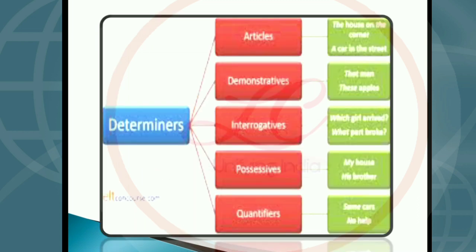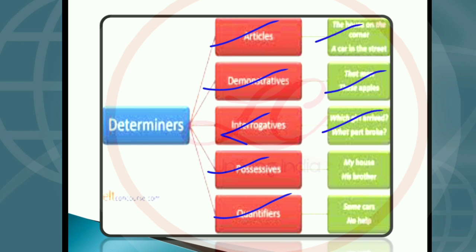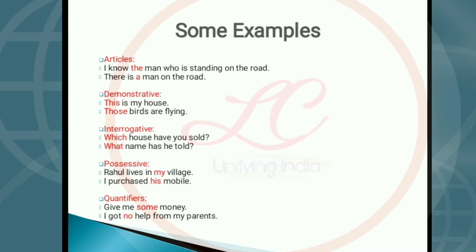So let us know more about determiners. We have seen that determiners are either articles, demonstratives, interrogatives, possessives, or quantifiers, and their examples are also given. We can know about these determiners. Now see some examples. Articles are also kept in the category of determiners.